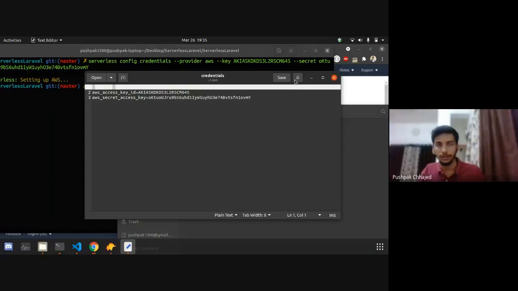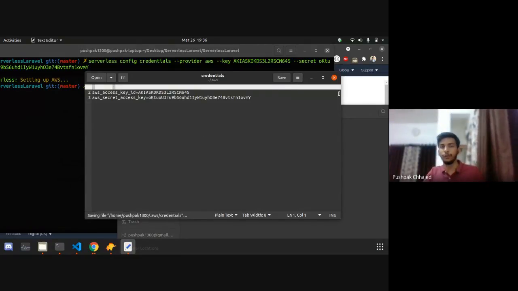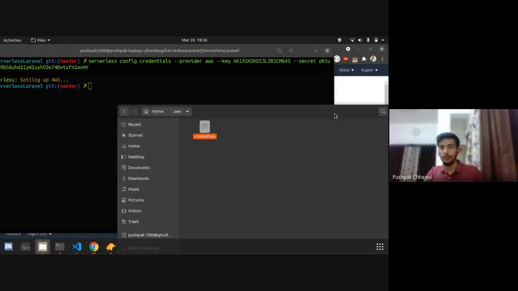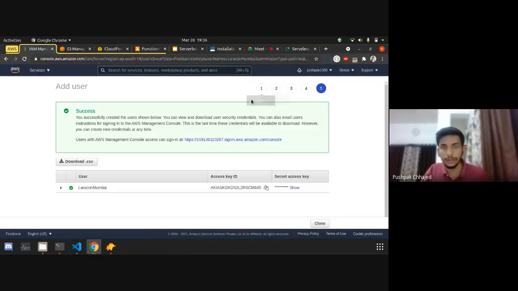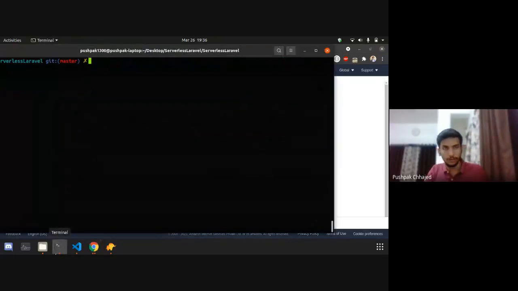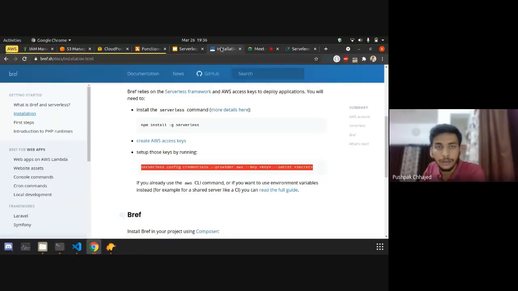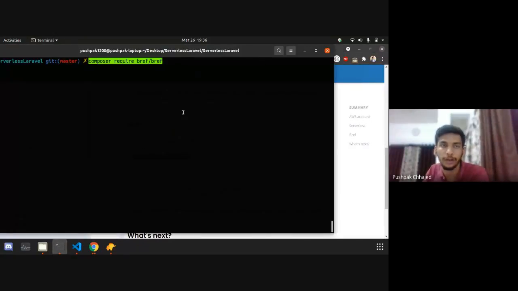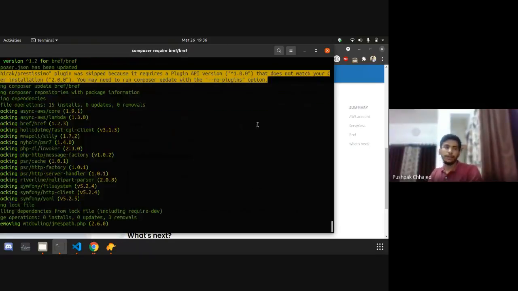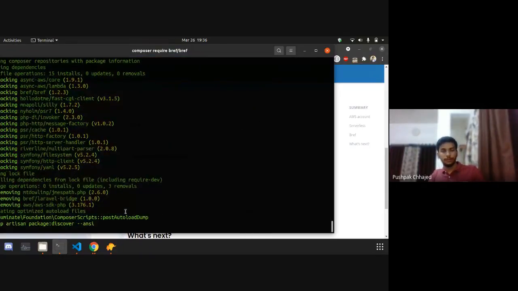Okay, so that's about it. It has only set up this credential file in the root of your system. So we are closing this out. Now what will be the next step? After that, you need to install the Composer Bref package. So I will be copying that package over here, and I will be installing it.